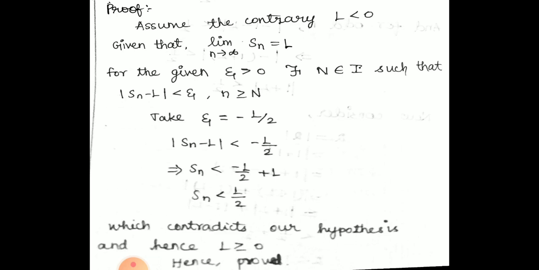Therefore |Sn − L| is less than −L/2, and Sn can be written as Sn < −L/2 + L. Sn is less than L/2 after simplifying, which is a contradiction to our hypothesis, since Sn is non-negative.